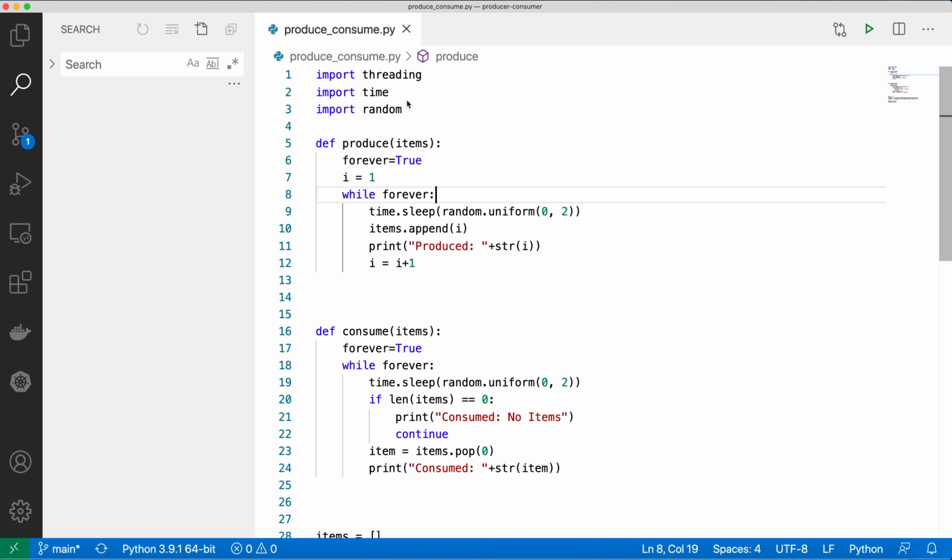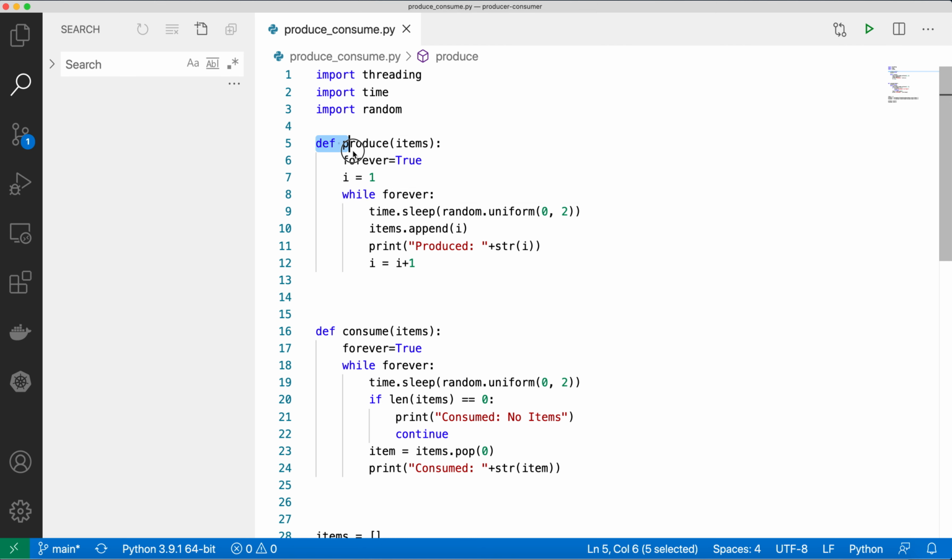So it's going to be based on the multi-threading model. There is one producer running in one thread and the consumer running on another thread, and they both share the queue. The producer pushes items to the queue and the consumer consumes the items from the queue, and if the queue is empty, then the consumer waits for an item. So let's see how this can be implemented.